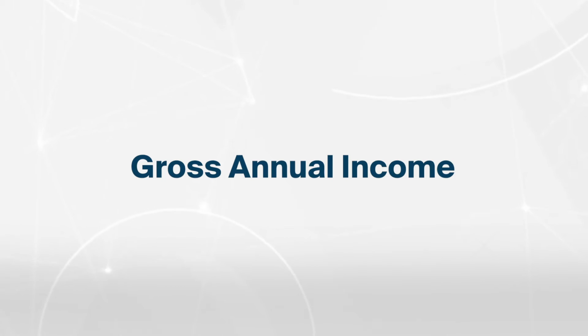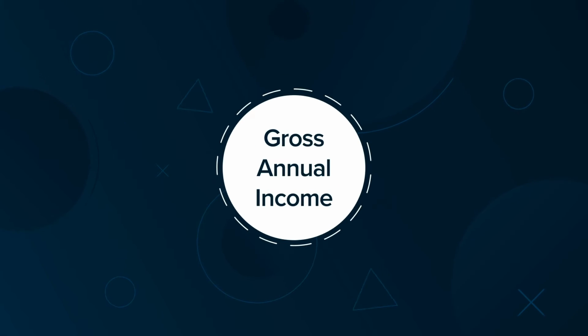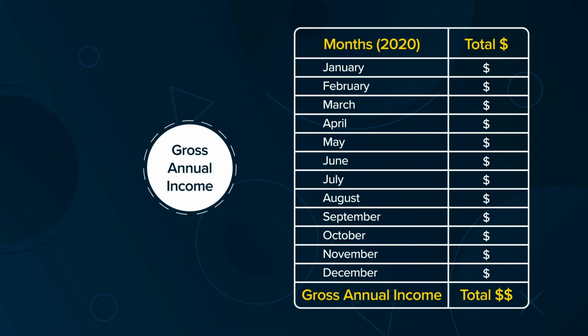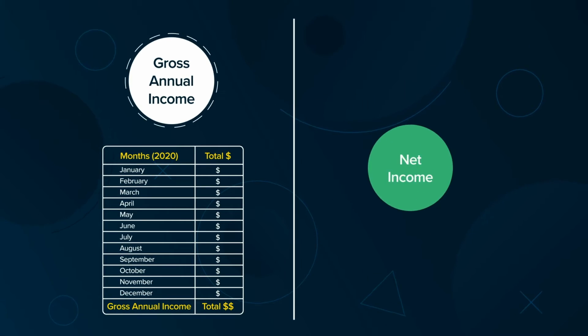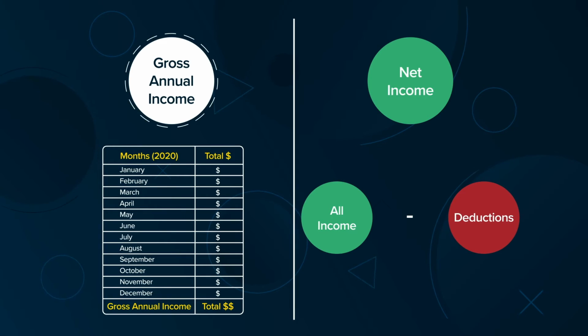In this lesson, we're going to cover gross annual income. Gross annual income is the sum total of all income earned in a given year for an individual or a company. It is different from net income, which refers to the income earned by an individual or a business after various deductions have been applied.